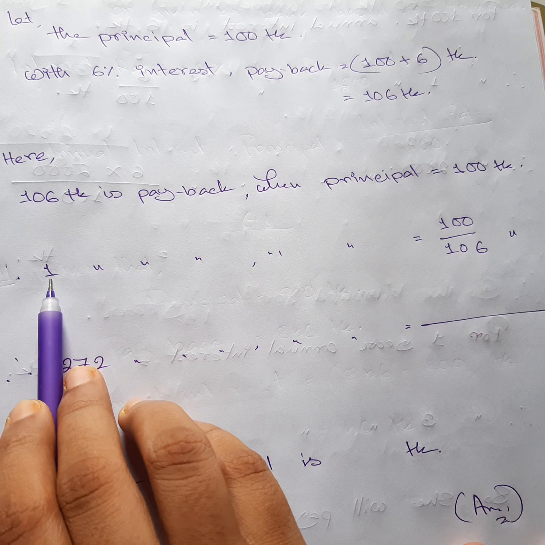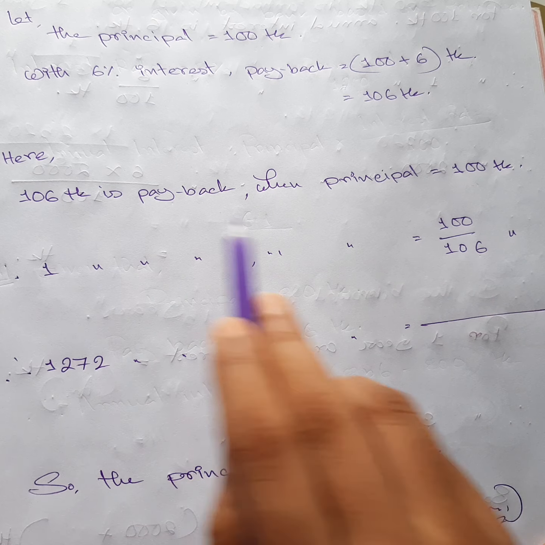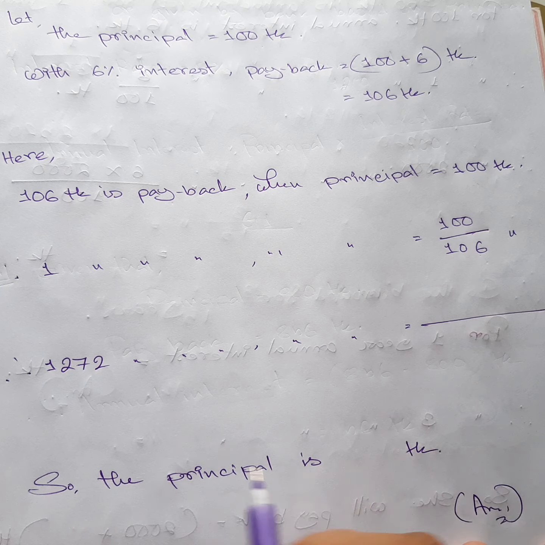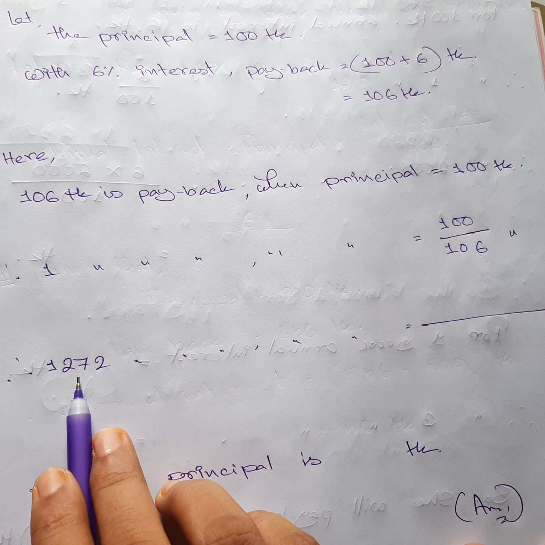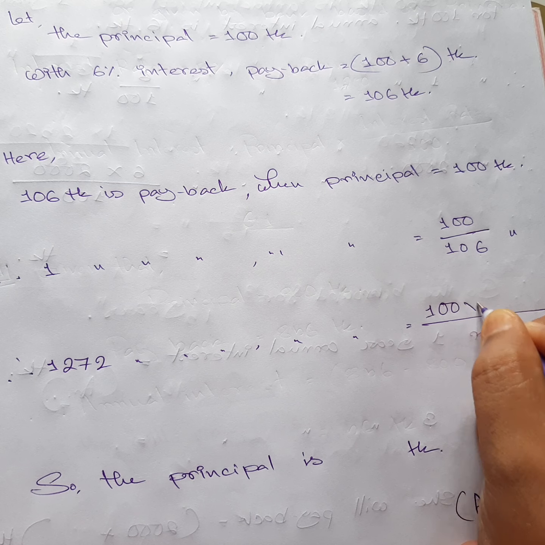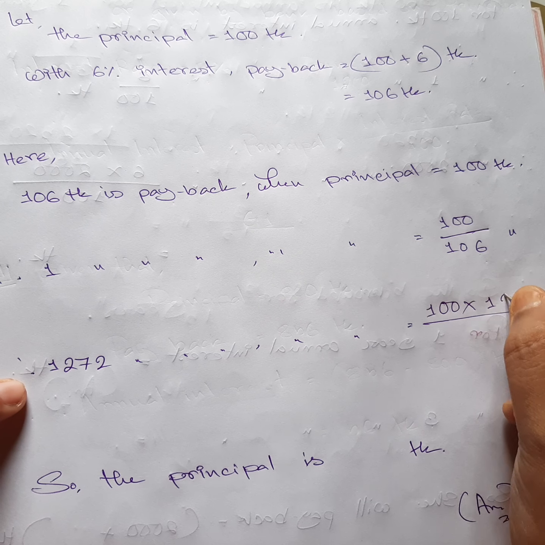Okay, so for 1 taka it will be less. 100 we are going to write down first, and that one will go down because we are going for division. And now the actual paid back we are going to use, and we are going to find out our principal. It will be more than 1 taka, so we are going to write it beside that one.